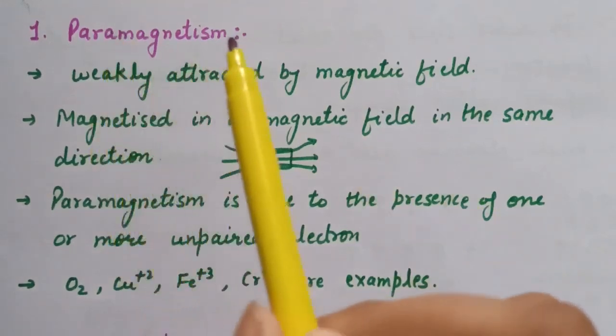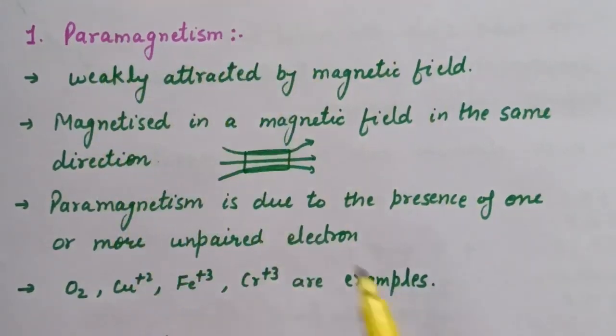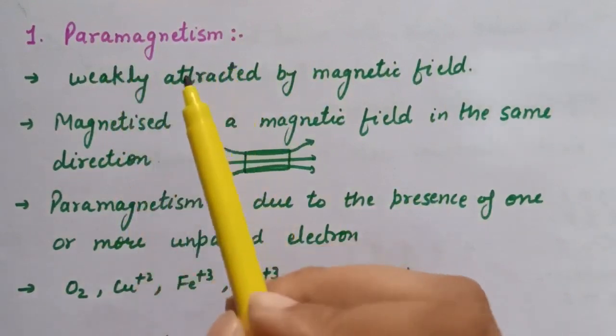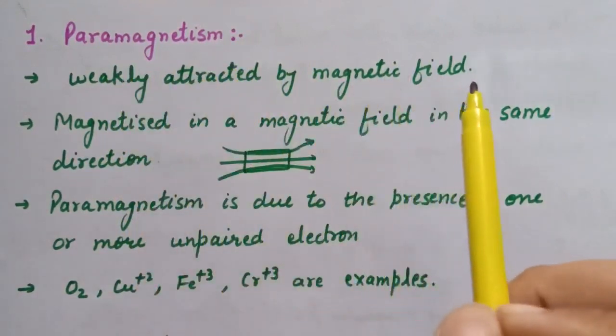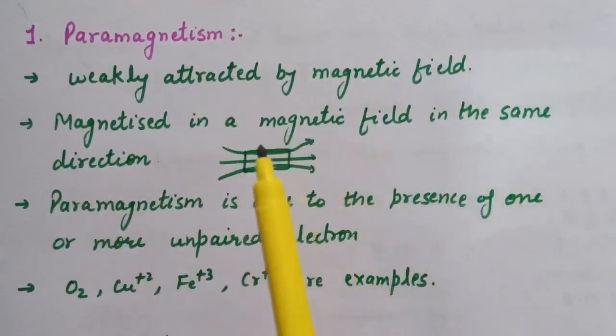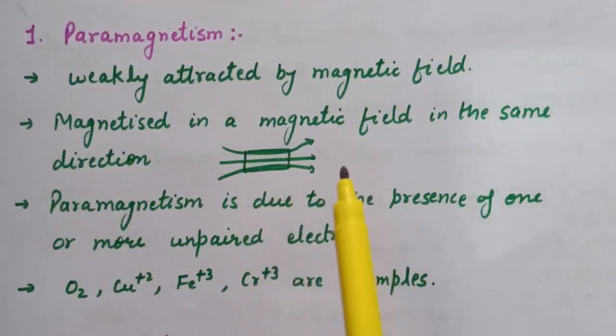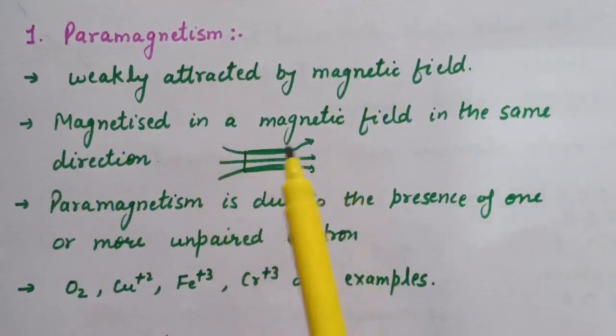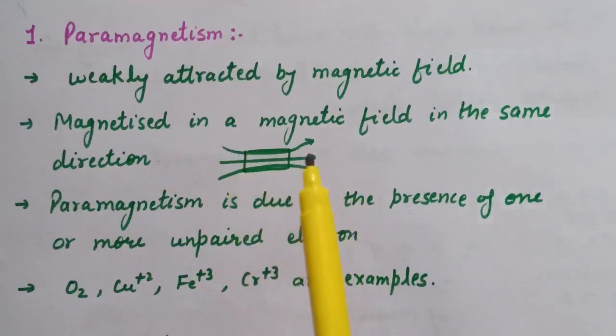First is paramagnetism. Paramagnetic substances are weakly attracted by the magnetic field, and they are magnetized in a magnetic field in the same direction. Now this is the paramagnetic substance and this is the direction of magnetic field. So magnetic field lines will pass in this way in paramagnetic substances.